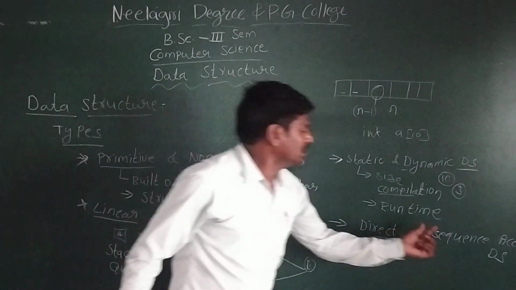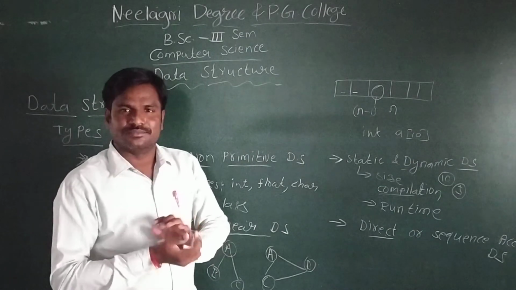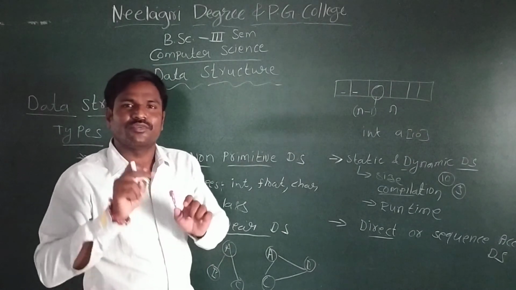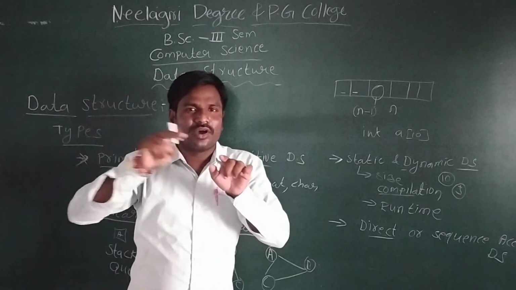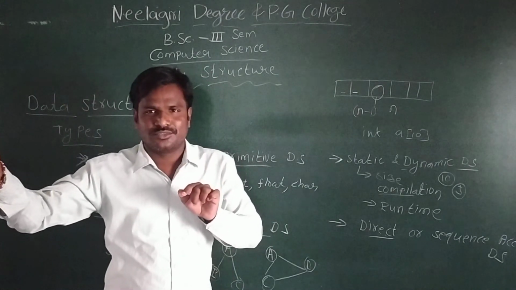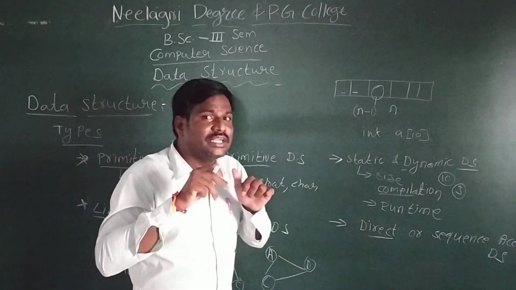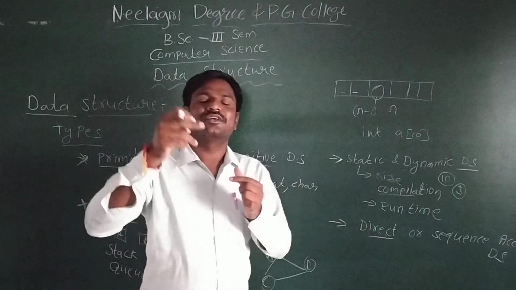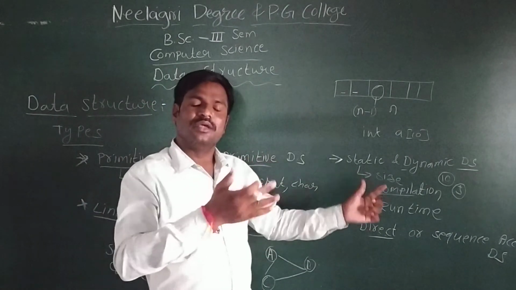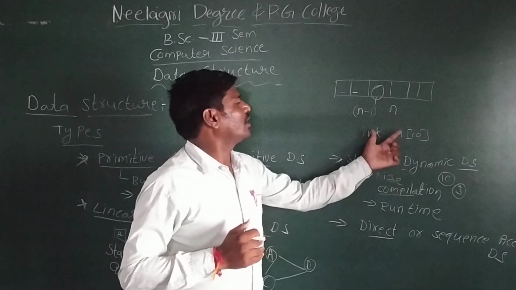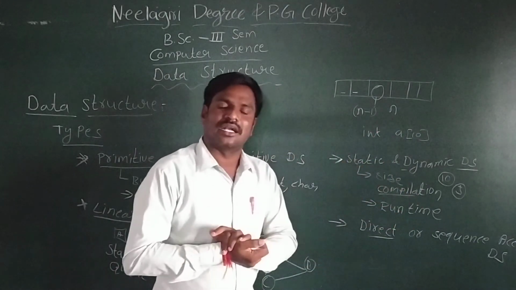The best example for sequence access is a tape recorder, cassettes. If you want to listen to the sixth song, you have to forward through the front. Directly you cannot jump to the sixth song. But if you use a CD, we can access the sixth song directly, without forwarding or listening to the previous five. That is called sequential and direct access data structures.